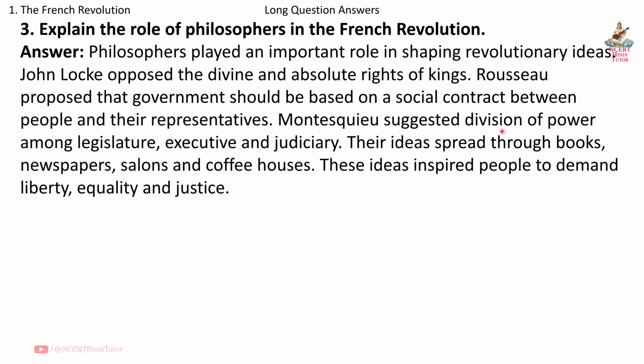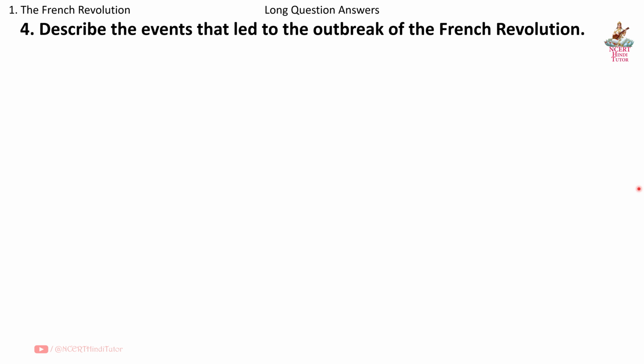Montesquieu suggested division of power among legislature, executive, and judiciary. Their ideas spread through books, newspapers, salons, and coffee houses. These ideas inspired people to demand liberty, equality, and justice. Question 4. Describe the events that led to the outbreak of the French Revolution.